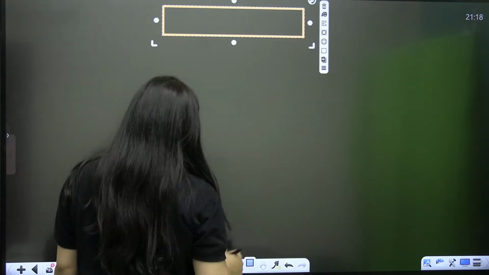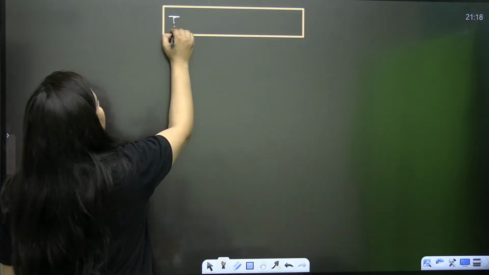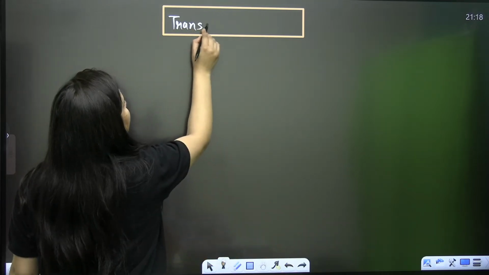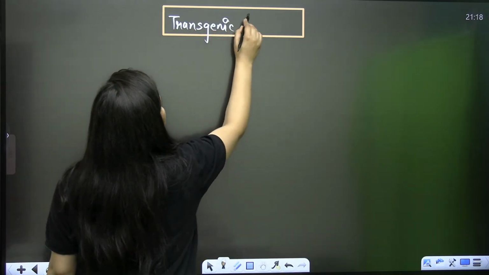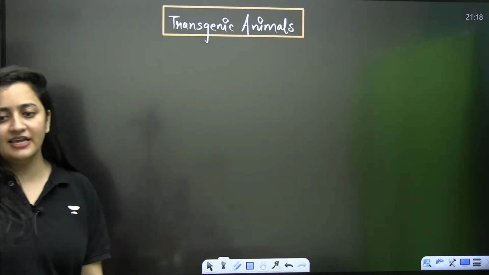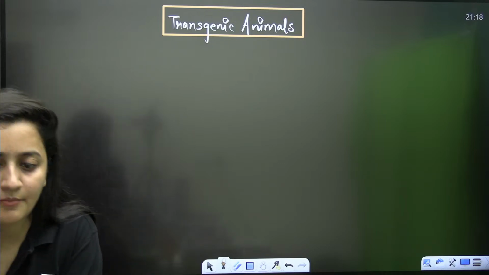Okay. So the next thing that we need to discuss is transgenic animals. Can you give me an example of transgenic animals? Everything is given in NCERT, and yes, you have to revise NCERT. Can you just give me an example of transgenic animals?